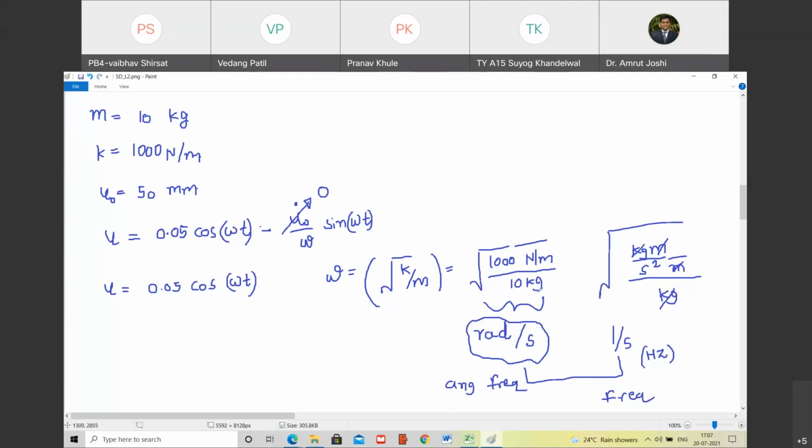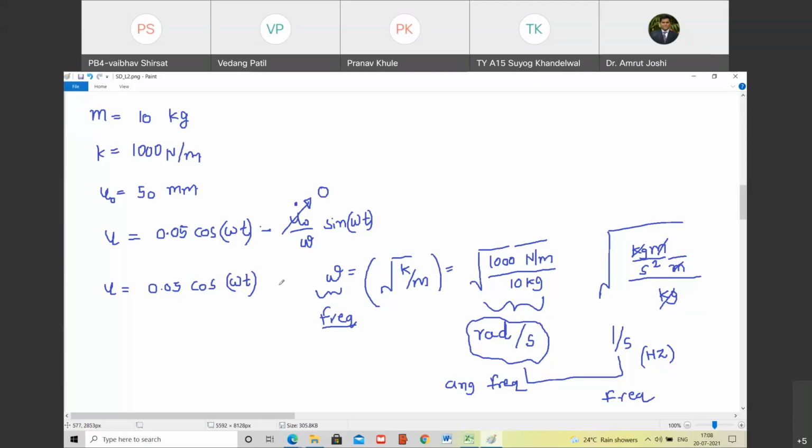So therefore, though I have written omega as root k by m, I understand that it is some kind of frequency. Do you agree with me? What should we call this frequency? What is the meaning of frequency in the context of the solution we are going to answer? Look, we are building up our case, trying to understand each thing. We are not relying only on the answer given by mathematics. How the solution given by mathematics improves my understanding of a physical phenomenon is what is important to me as an engineer.